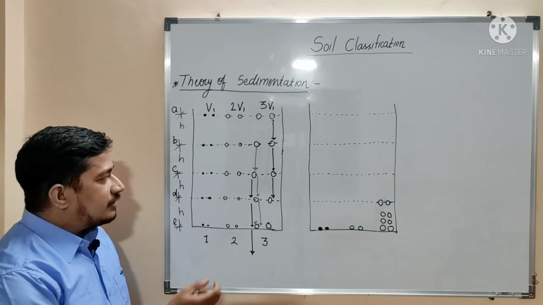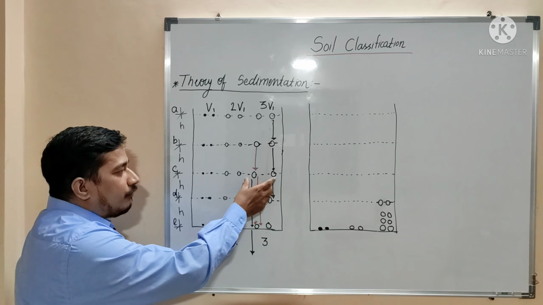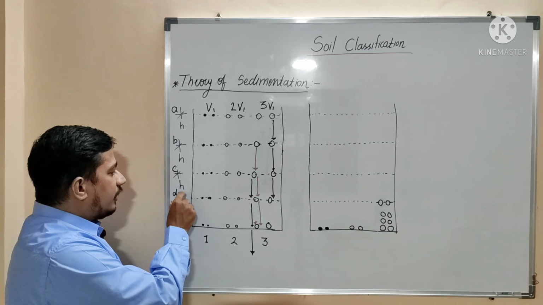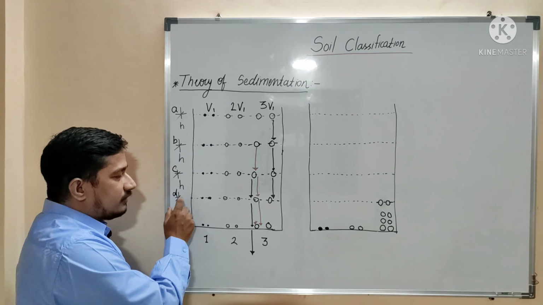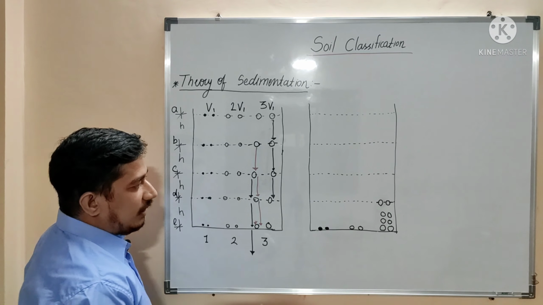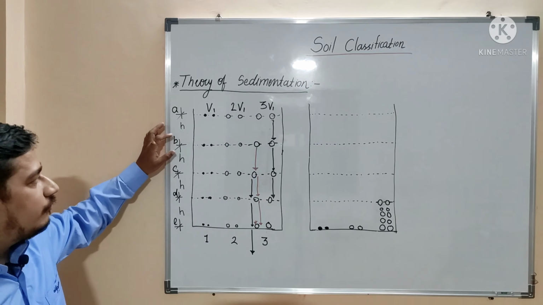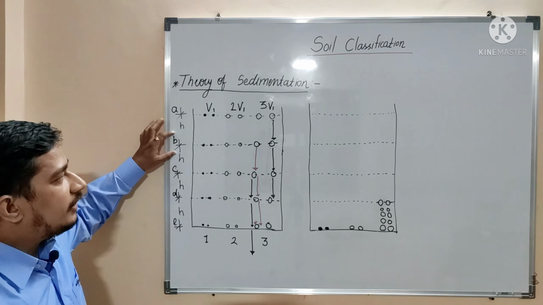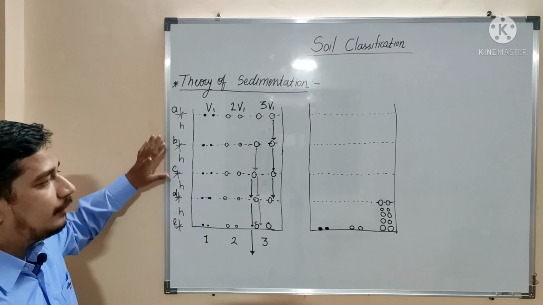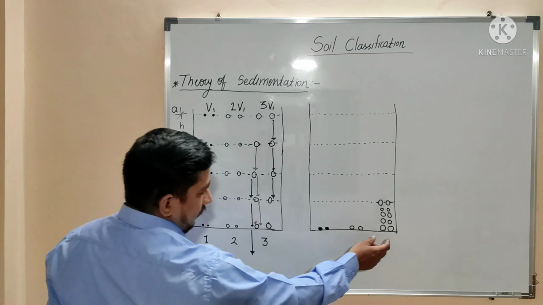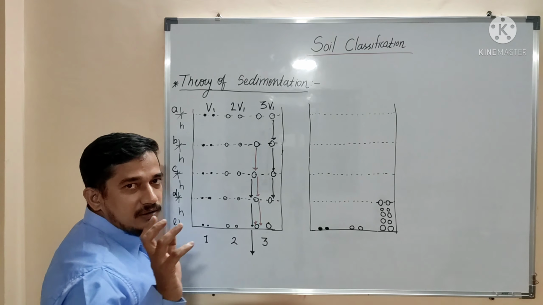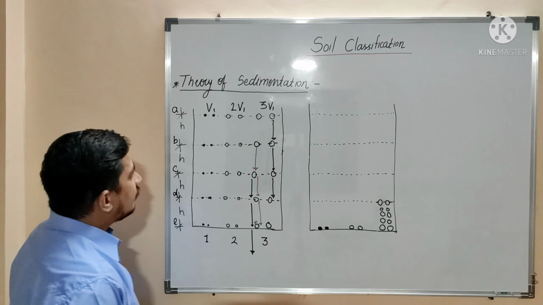As the particles which are at level C will settle, just like that the particles which are at D will also settle. So the particles which are at level B and which are below level B will settle, in case of the largest diameter.